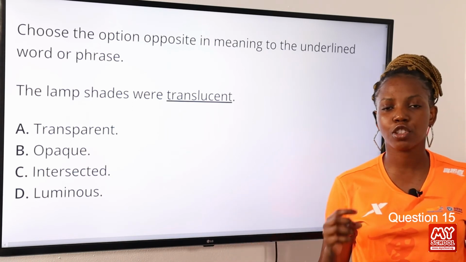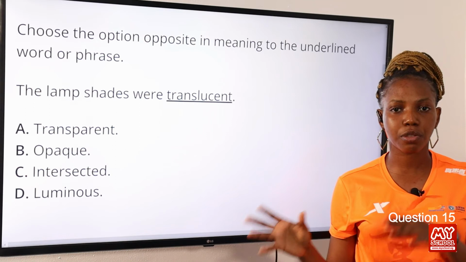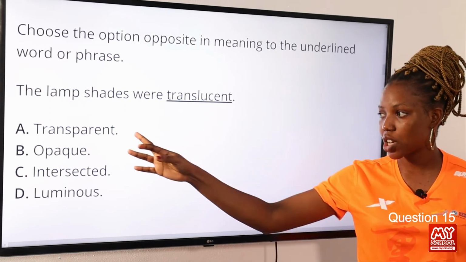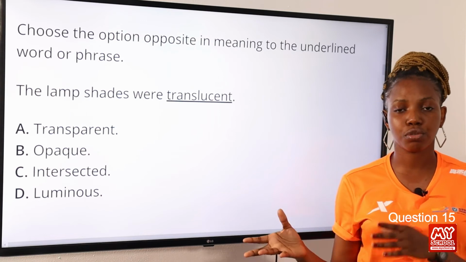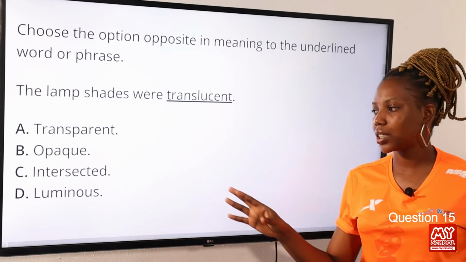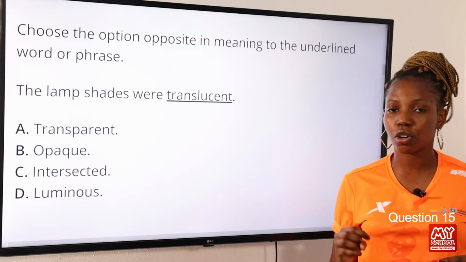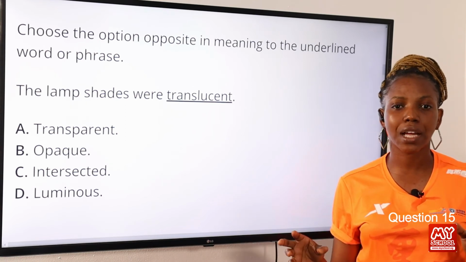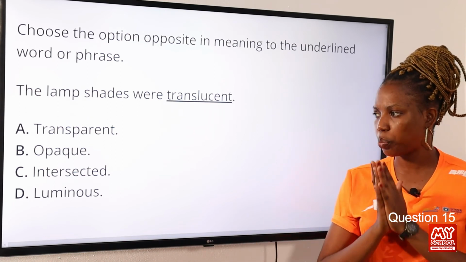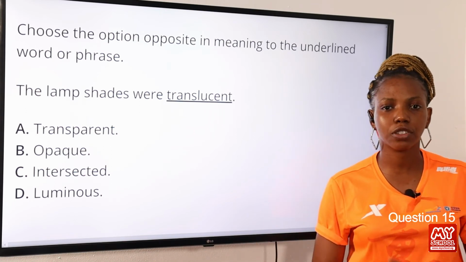Opaque simply means not able to be seen through. Translucent is allowing light, whereas transparent is being able to see through. Luminous simply means shining. Intersected is to be obstructed in such a way that prevents something from continuing. So the answer to this question is opaque. Option B is the correct answer to this question.